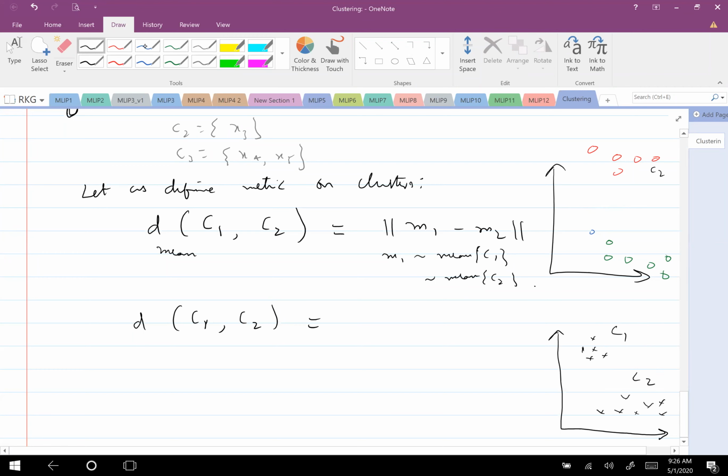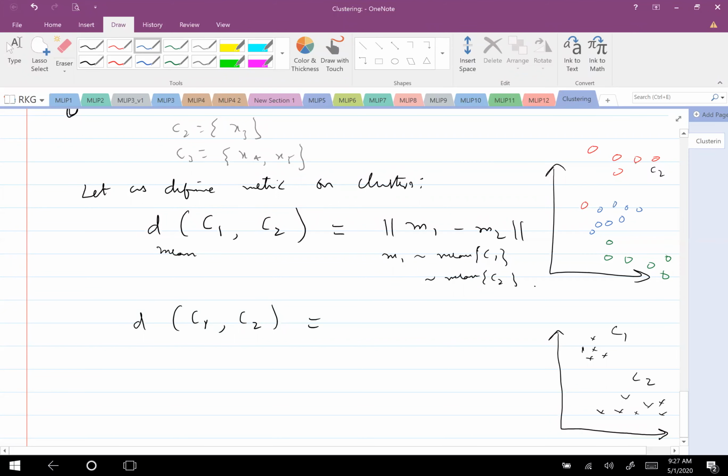Sir, can we consider the distance on some projected length? Here we don't want to do projection. We directly want to work on the samples. Not necessarily the mean sample, but any sample in this set. As in the last class, we discussed (X minus Y) transpose sigma inverse (X minus Y). Yeah, that can be done. But what is X and what is Y here? You want to keep M1, M2, and then what? So you are all thinking in terms of means and covariances. You are not coming down to the sample level.